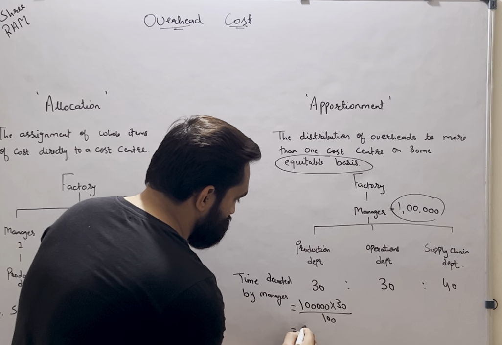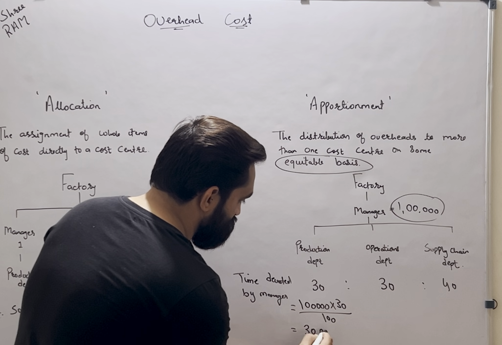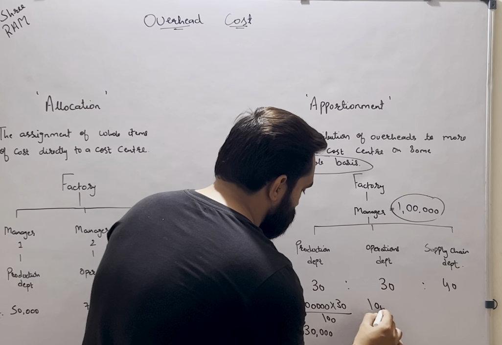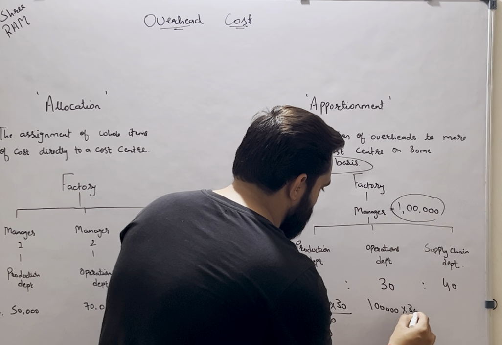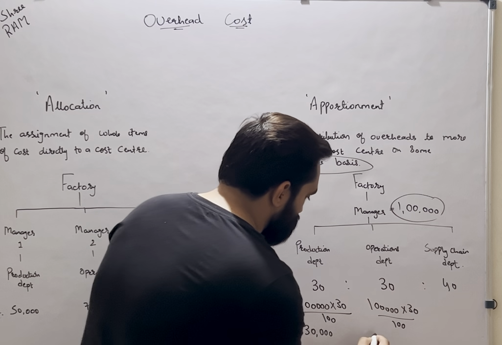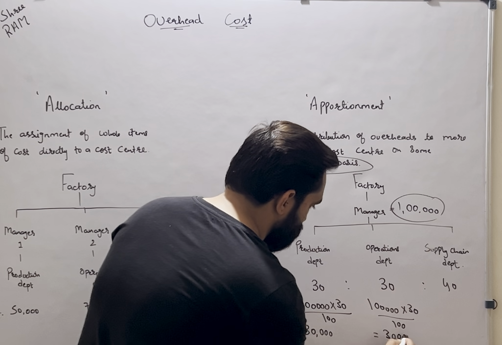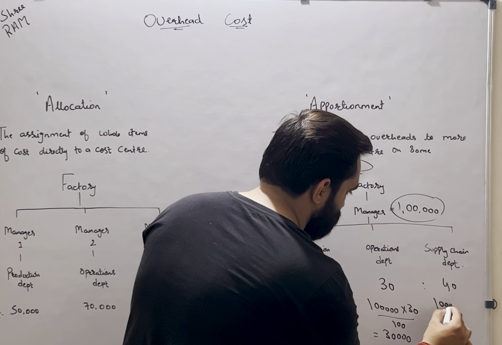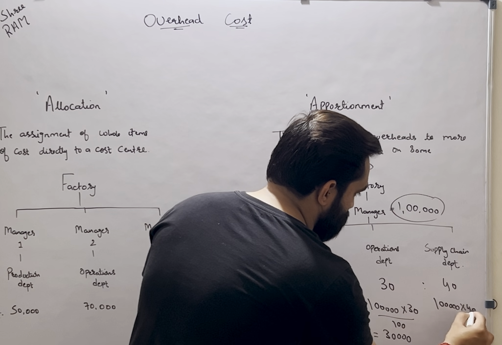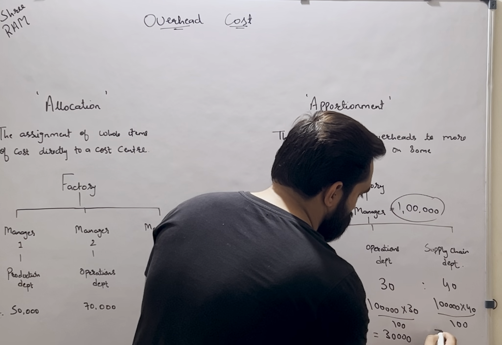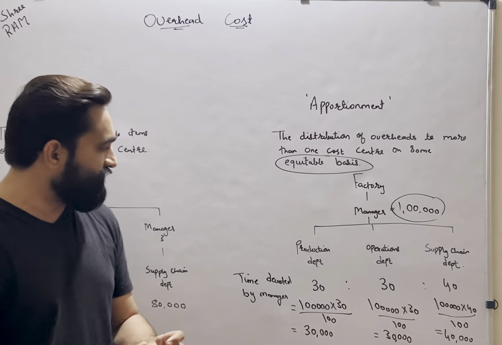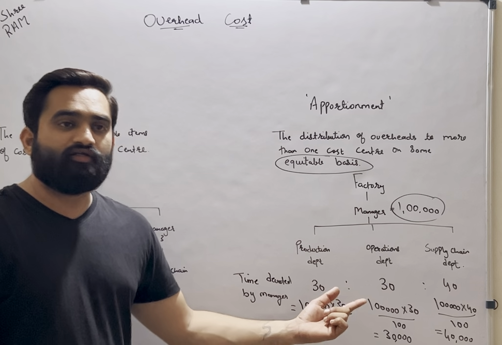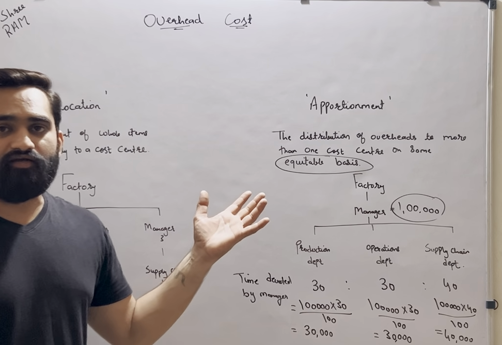So it will become how much? 30,000. 1 lakh multiplied by 30 by 100. It will become 30,000 again. And 1 lakh multiplied by 40 by 100. So it will become 40,000. So what I did? I classified 1 lakh rupees between three different departments. I distributed it. I apportioned it. So that is the difference between allocation and apportionment.